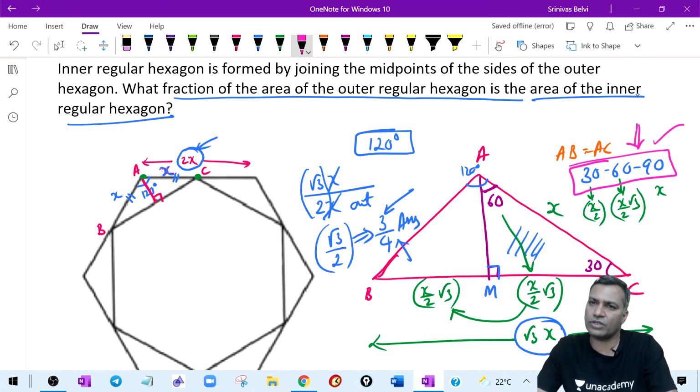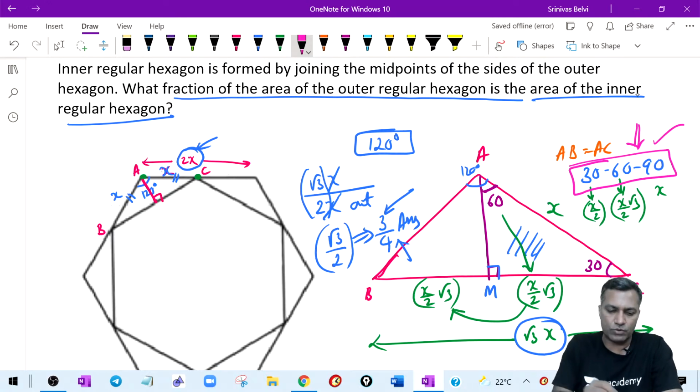More than half the people leave this question because, hexagon, what do I do with this? Hexagon is given, leave it, this is not our cup of tea. Fraction part is what? Hey, it is a percentage question. What percentage? Forget the fraction. All right, convert this to percentage. Isha, convert this to percentage.